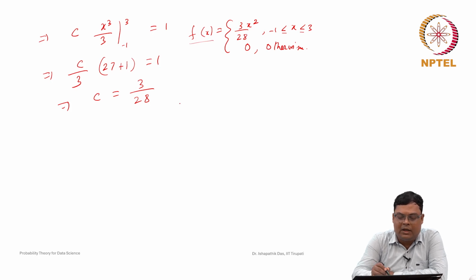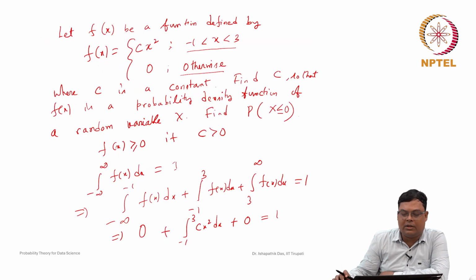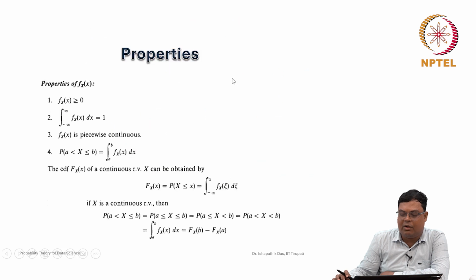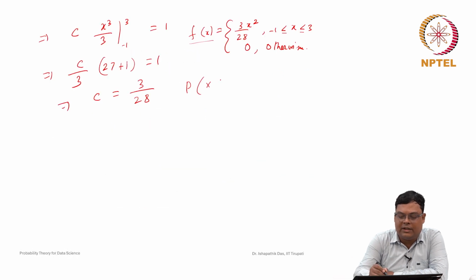Now, how can you find the probability that x is less than or equal to 0? The second question was to find the probability of x less than or equal to 0. This will be nothing but the integration from minus infinity to 0 of f(x) dx, since on the left-hand side no bound is given, so we consider it greater than minus infinity.